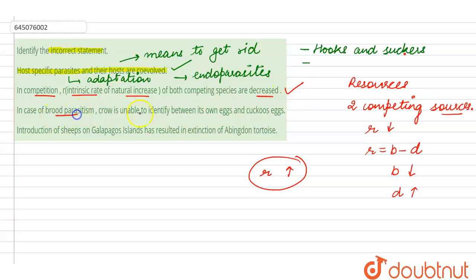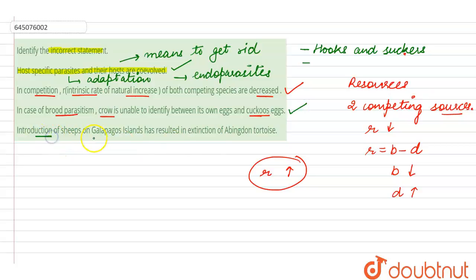Now the third statement, brood parasitism. During the course of evolution, the eggs of the cuckoo have become so similar to the eggs of the crow that the crow will not be able to identify its own eggs and the cuckoo eggs. So the cuckoo is going to come and lay the eggs in the crow's nest because she herself does not build one, and then the crow is going to raise the babies when the eggs hatch. So this statement is also right.